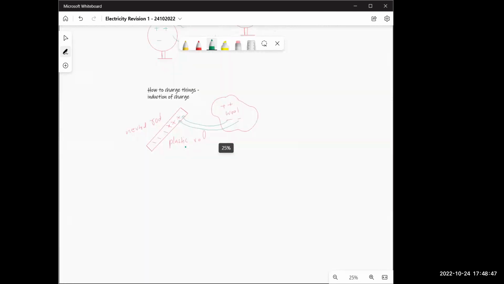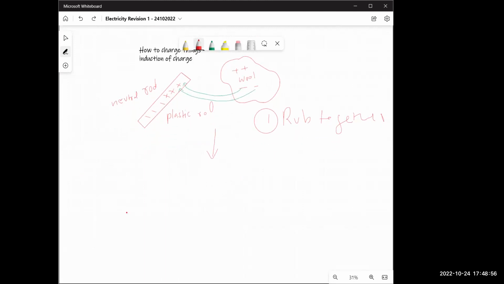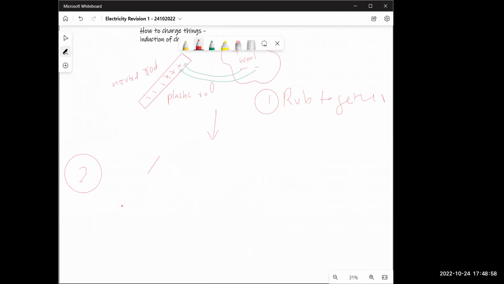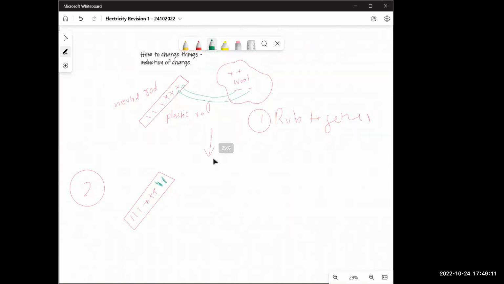Step 1 was rub together. Next thing is step 2. Your rod will look something like this. It will now have 3 negative charges, 3 positive charges, but extra negative charges from the wool, the green ones, which I got from here.